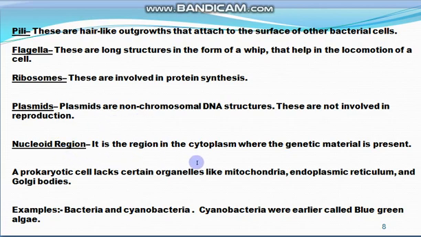Next comes the nucleoid portion. It is the region in the cytoplasm where genetic material is present. So no true nucleus is present. And the prokaryotic cell lacks many organelles like mitochondria, endoplasmic reticulum, and the Golgi body. So these are the structures which are present in the prokaryotic cell. And what are the examples of prokaryotic cells? Examples are bacteria and cyanobacteria. Cyanobacteria were earlier called blue-green algae. So this is the prokaryotic cell.